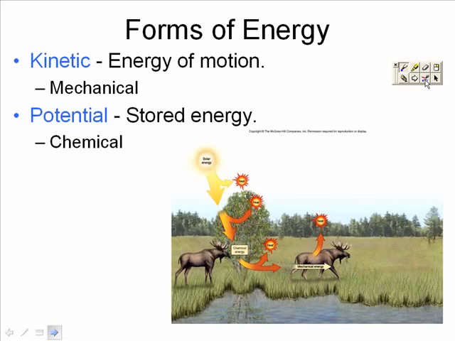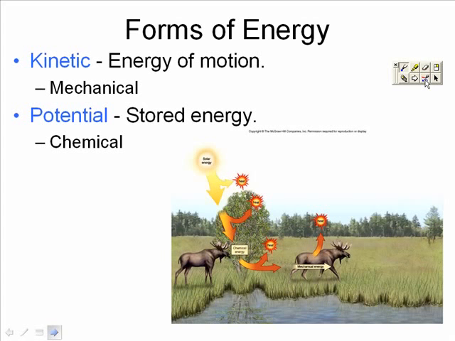We have two forms of energy. We have kinetic, or the energy of motion. This is sometimes called our mechanical energy. The ability to walk around, our muscles to move, water flowing down a river, all of that, your car riding down the road, that's all examples of kinetic energy, energy of motion.